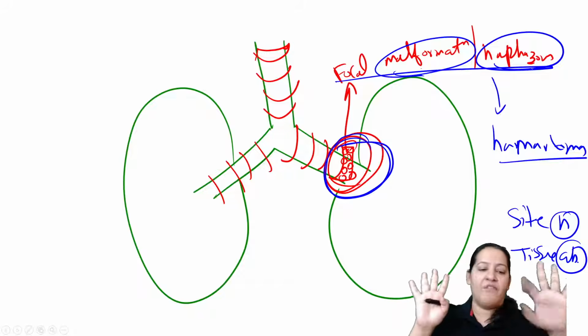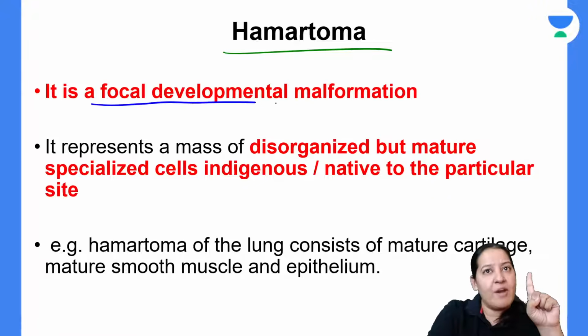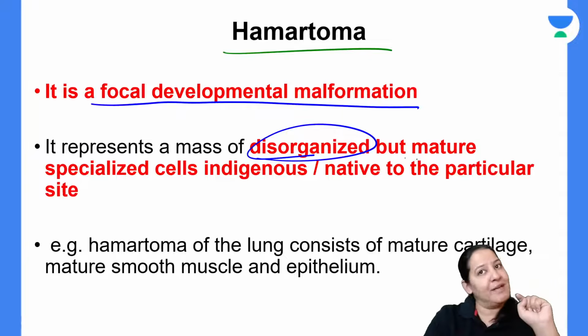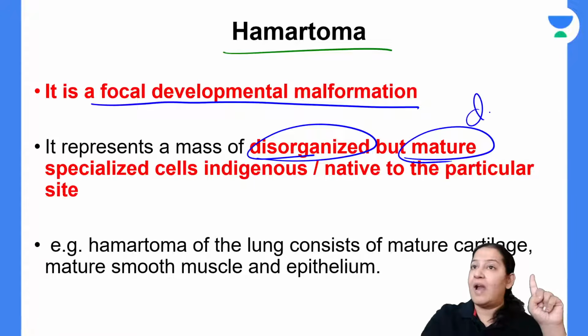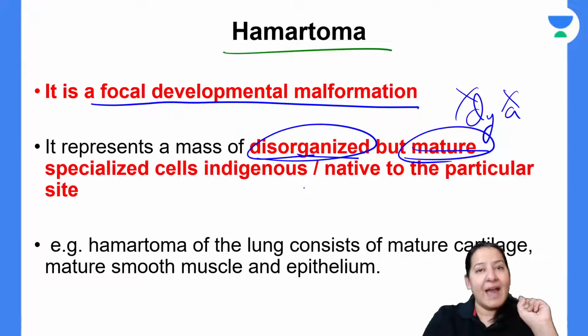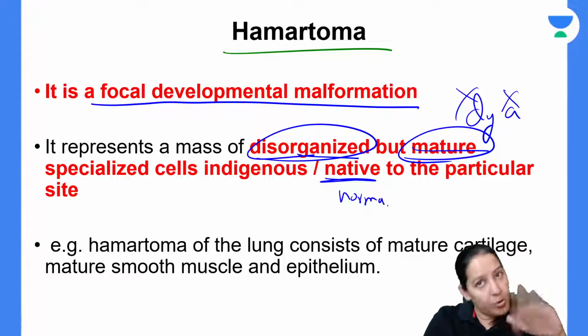So that is the definition of hamartoma. Now read the definition. What is hamartoma? It is a focal developmental malformation. The tissue becomes disorganized, but it is mature. It is not malignant. It is neither dysplastic nor anaplastic. It is disorganized, mature tissue. And the site is normal. The site is native. Native means normal site, where it should be, it is there.